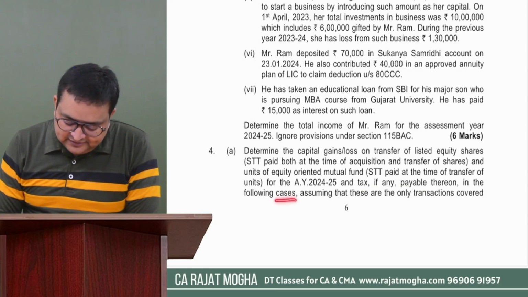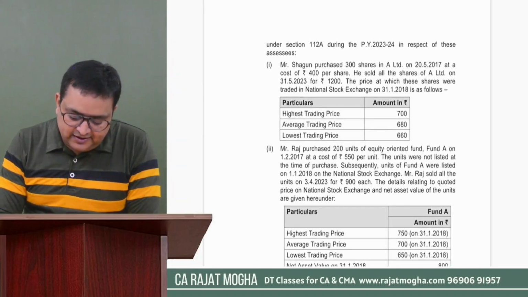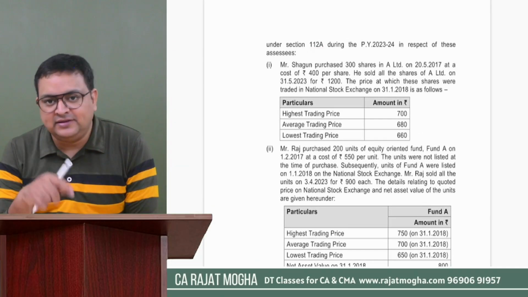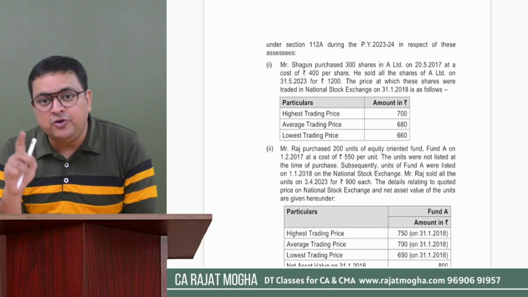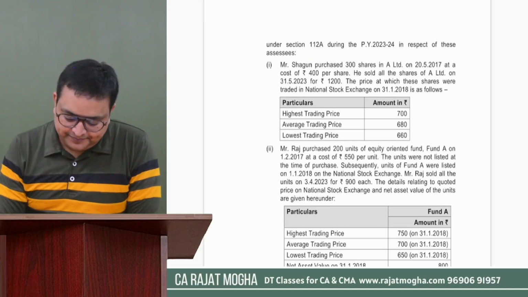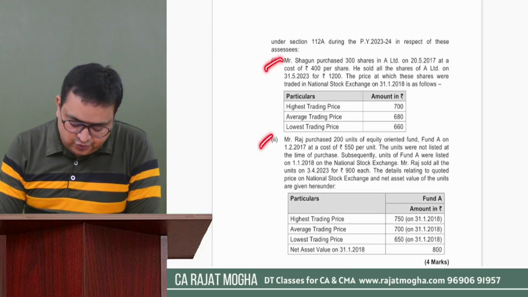In the following cases, assuming that these are the only transactions covered under section 112A. 112A, I think now they are referring to long term. So we will apply 10% rate, but it should be over and above 1 lakh, correct? For the previous year 23-24 in respect of these assessees. So we have certain assessees, 1 and 2.